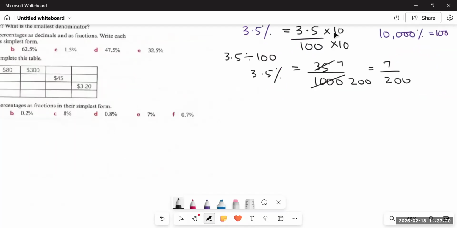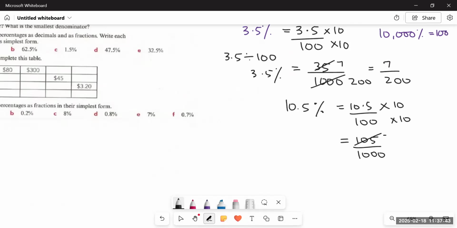Let's take some other example. For example, we have 10.5%. So how can we do it? Simple, 10.5 upon 100. Next, what are we going to do to remove the decimal? Multiply each by 10. It becomes 105 upon 1000. Now we will simplify them by 5. 5 twos are 10, 5 ones are 5, 5 twos are 10, 0, 0. So the answer would be 21 upon 200.